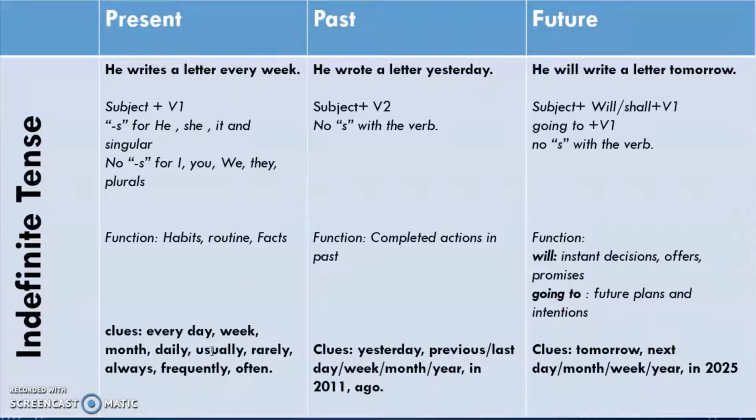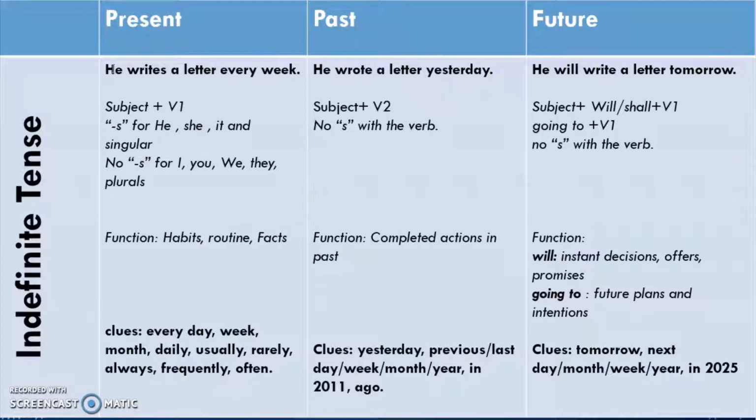Similarly, आप fact भी use कर सकते हैं. The sun rises in the east and sets in the west. So because it's a universal fact, तो उसमें भी आप present tense use करेंगे. इसके अलावा कोई भी fact है, for example आपकी height है, या the color of your eyes, वो भी एक फैक्ट है, तो उसमें भी आप प्रेजेंट टेंस ही यूज करेंगे.